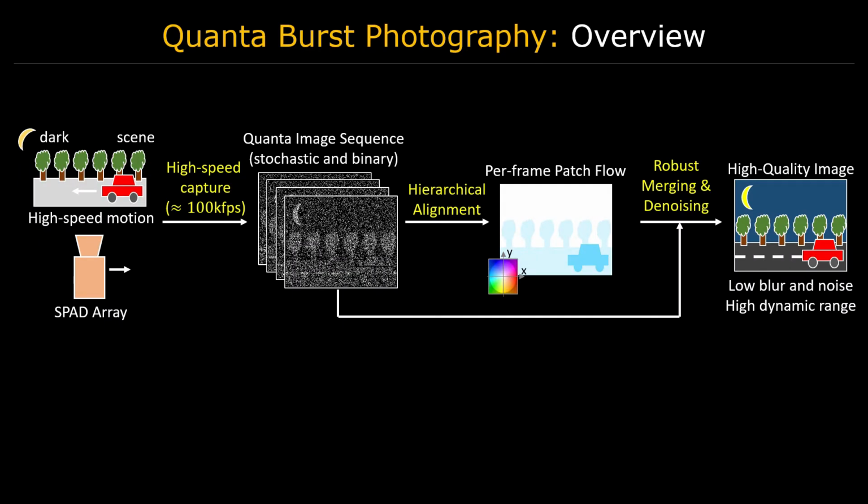We take inspiration from conventional burst photography and propose Quanta burst photography, a computational photography technique designed for high-speed binary image sequences captured by a SPAD camera. The binary images are aligned and merged to generate a high-quality image with low motion blur, low noise, and high dynamic range. Please see the paper for algorithm details.